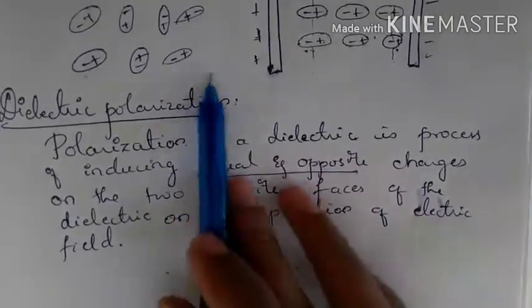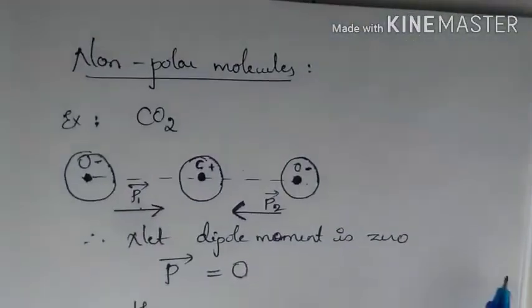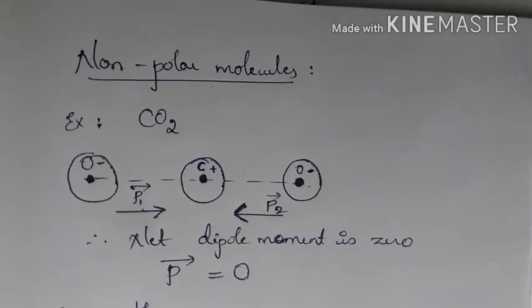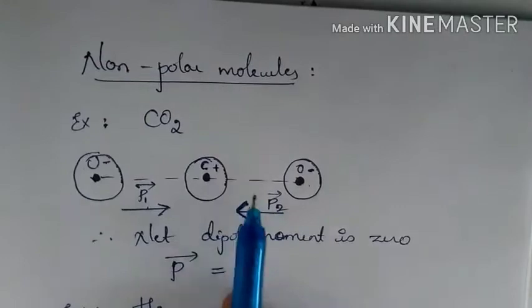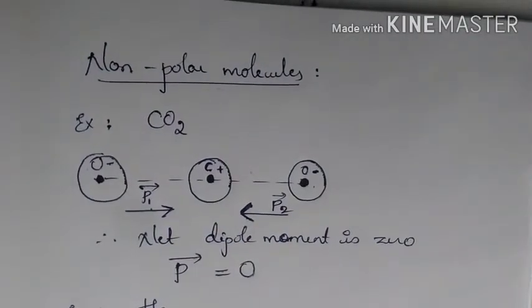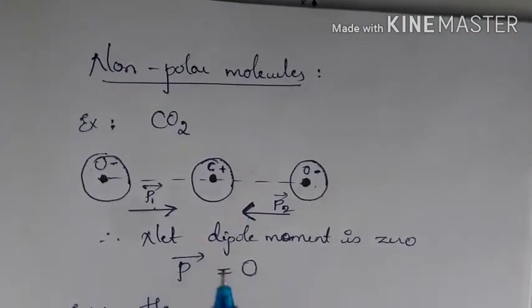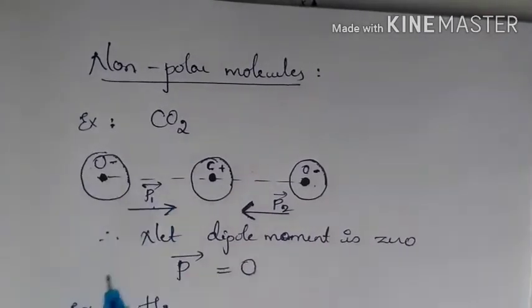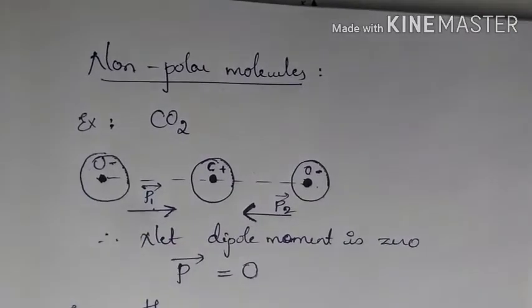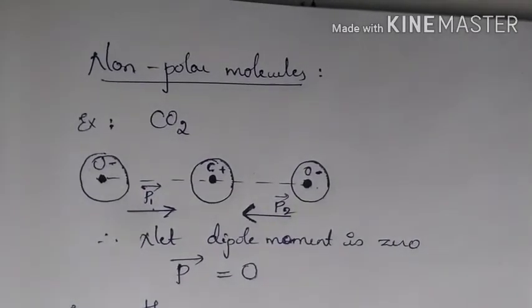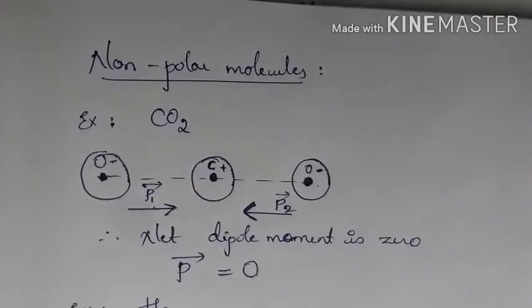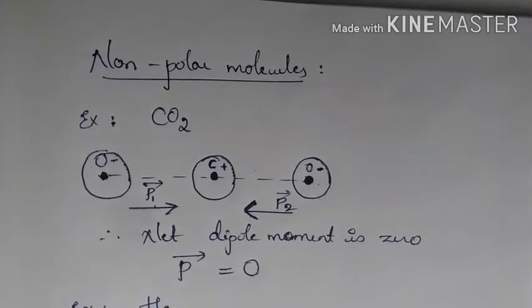So this is the dielectric polarization. Now this polarization can also occur in non-polar molecules. How can this polarization occur in non-polar molecules? If you keep non-polar molecules in an electric field, there is a possibility of separating the positive and negative charges. If you apply the field, the positive charges will get attracted to the negative plate and the negative charges will get attracted to the positive plate.